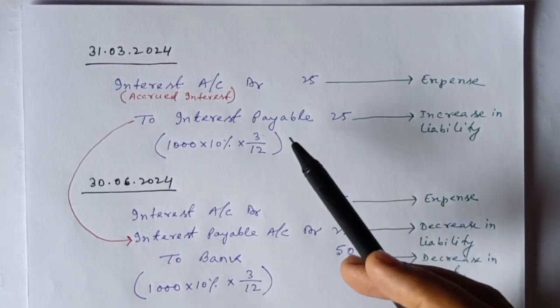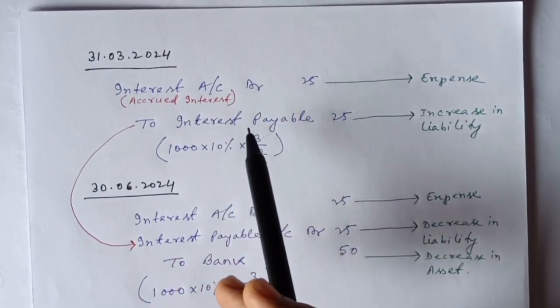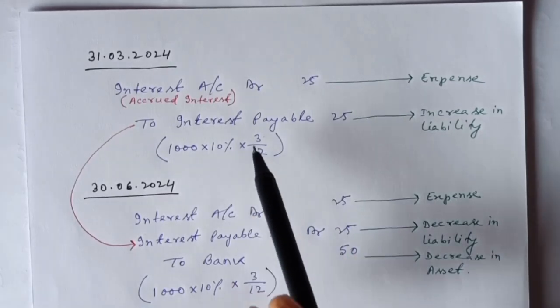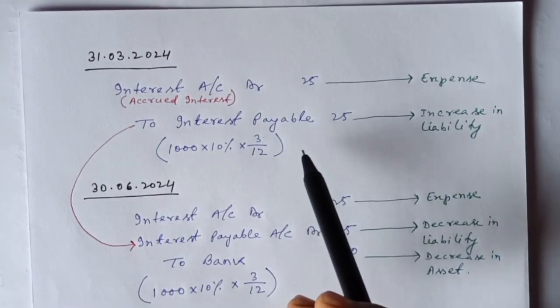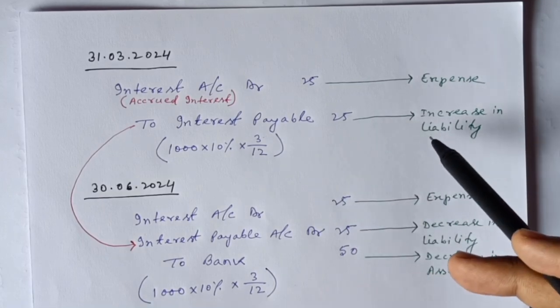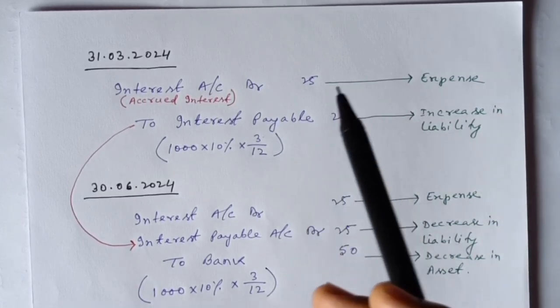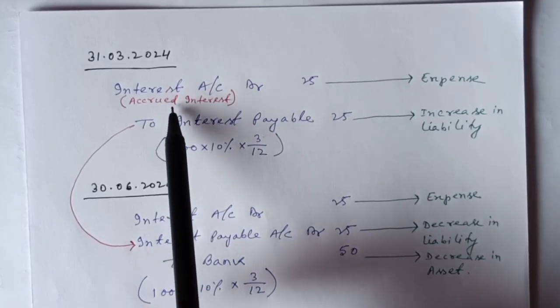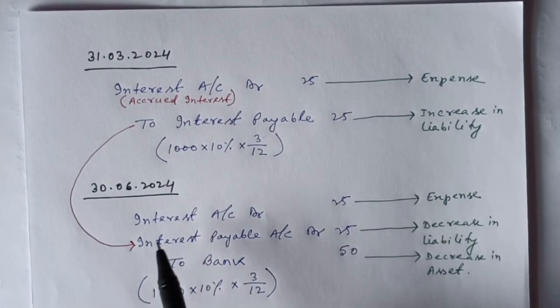So as per accrual concept, we will pass this journal entry on 31st March 2024, that is interest account debit to interest payable account. Interest account is an expense, so it is debited, and interest payable will be a liability of A Limited, and as it is an increase in liability, we have credited it. This interest is accrued interest. This is called accrued interest.